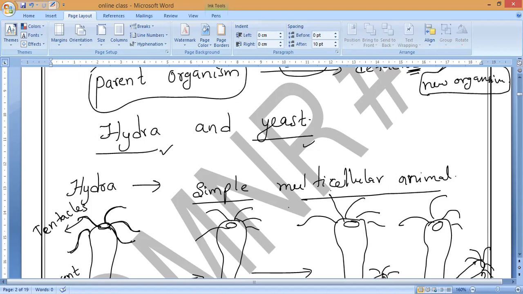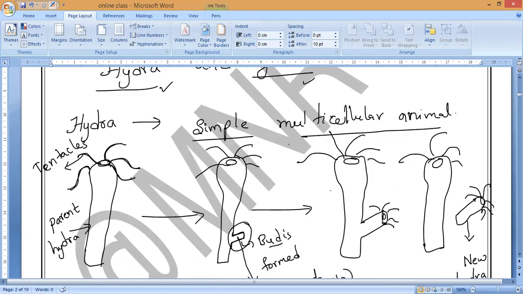Hydra and yeast. So first you can keep the heading Hydra. Yeah, tell me, Manoj. Sir, can you say the last line again? Detaches and becomes a new organism. Okay, Humaira? Okay, sir.